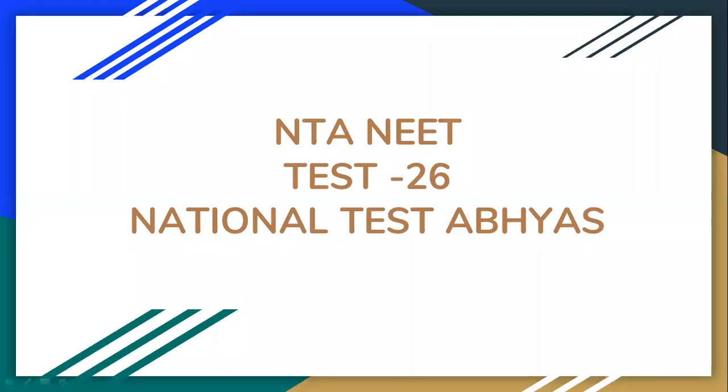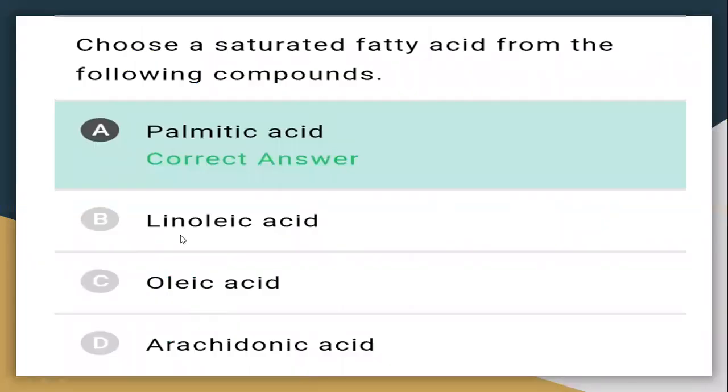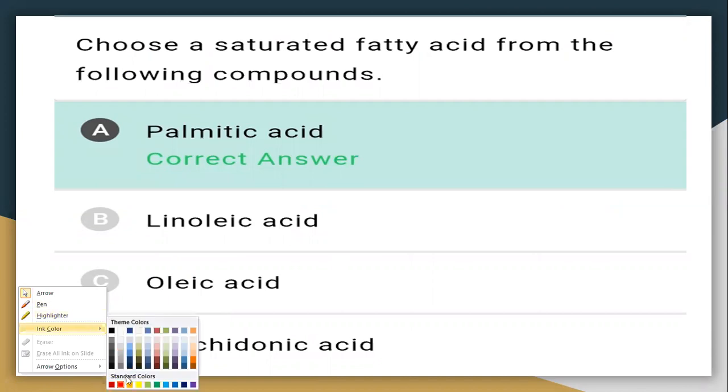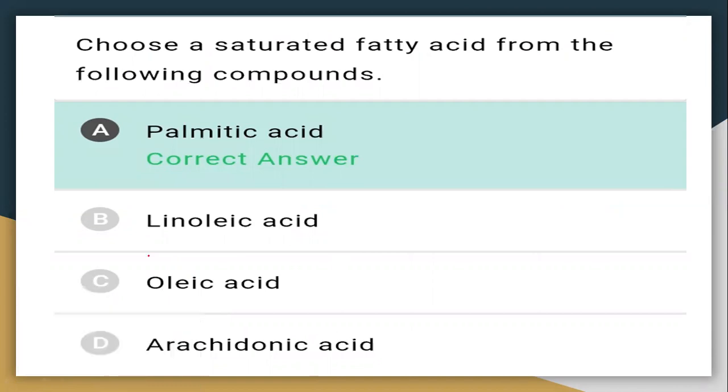So let's talk about a few questions of the national test, test 26. First question: choose the saturated fatty acid from the following compounds. Here the options are palmitic acid, linoleic acid, oleic acid, and arachidonic acid.